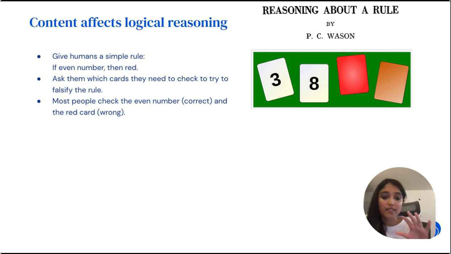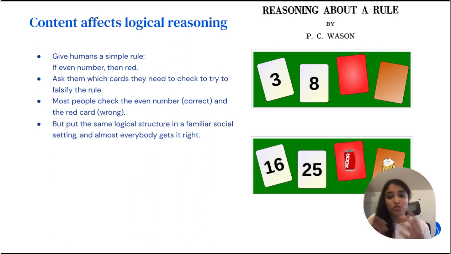But if you embed this exact same logical structure in a familiar social situation, specifically, you change the numbers to be ages and the colors to be drinks, and you ask people if somebody's drinking an alcoholic drink, then they must be over 21 years of age, then people immediately know which cards they need to flip over.